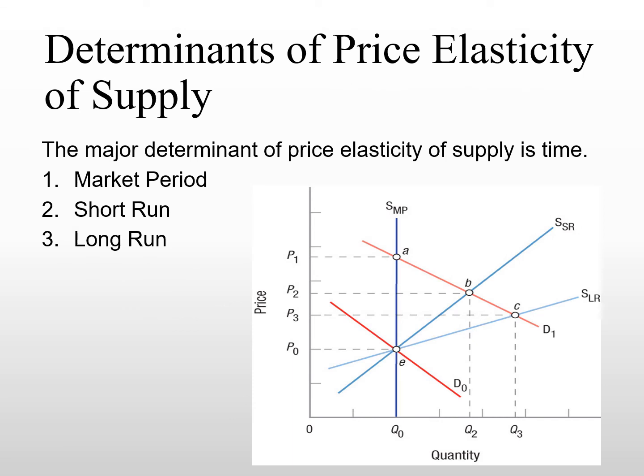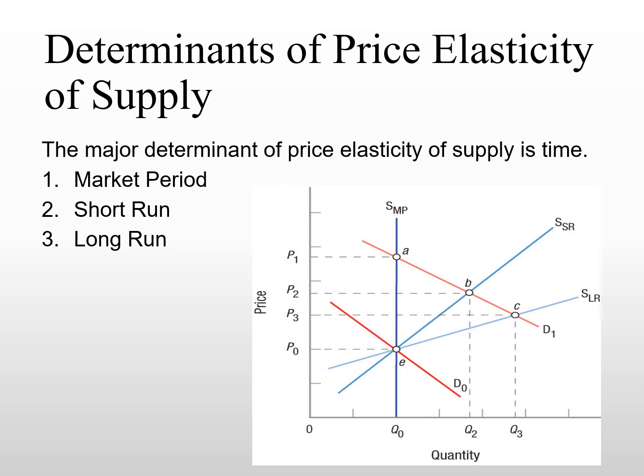Well, in general, we talk about what determines the elasticity of demand in the market. For elasticity of supply, it's actually a little bit easier. There are not many components to it, but the main factor that determines the price elasticity of supply is time. It really depends on what time periods we are involving in the production.